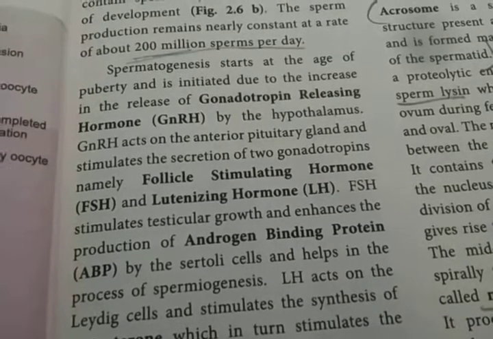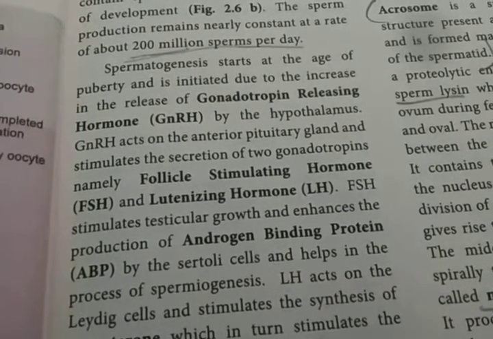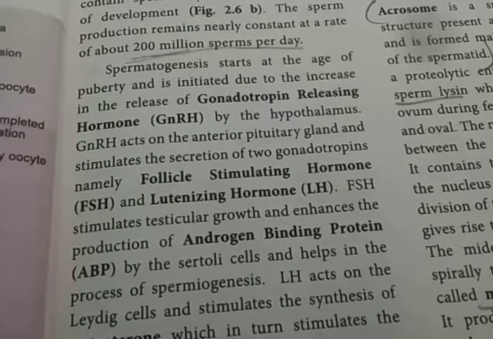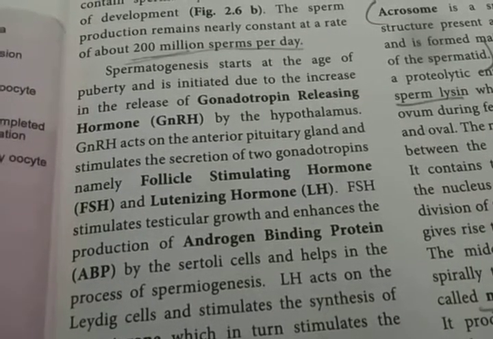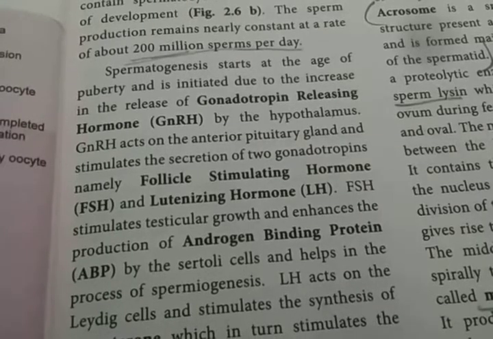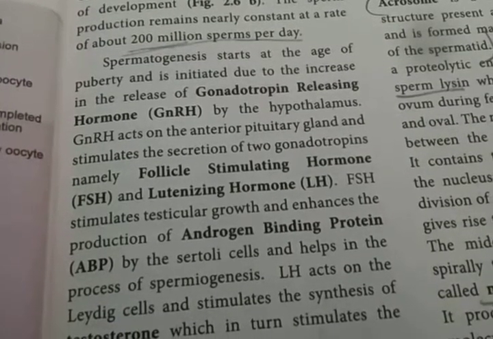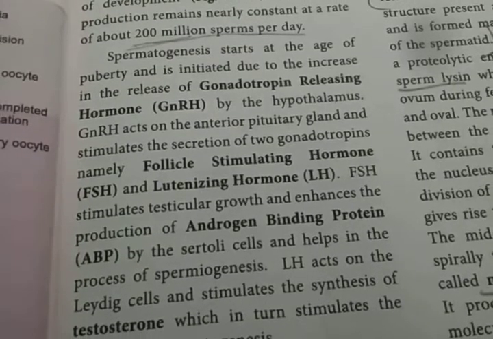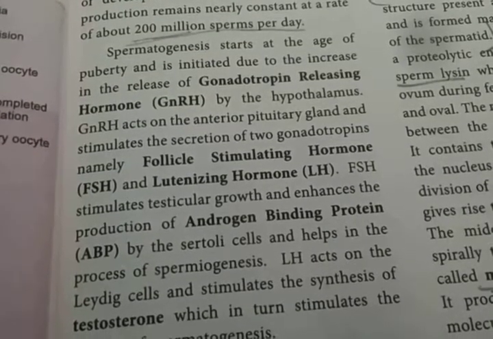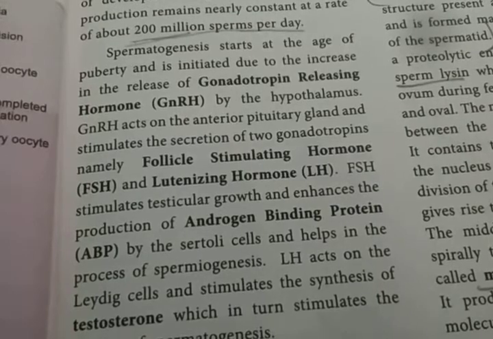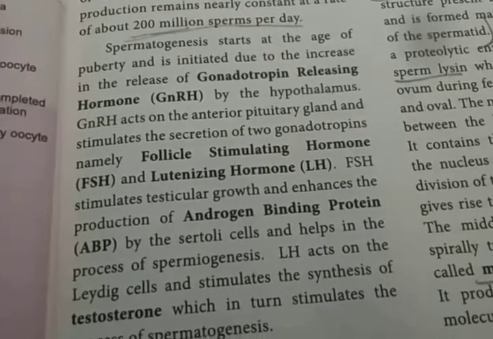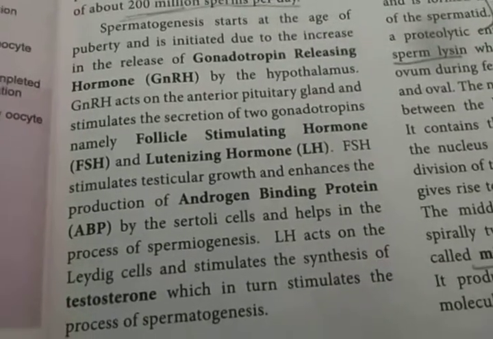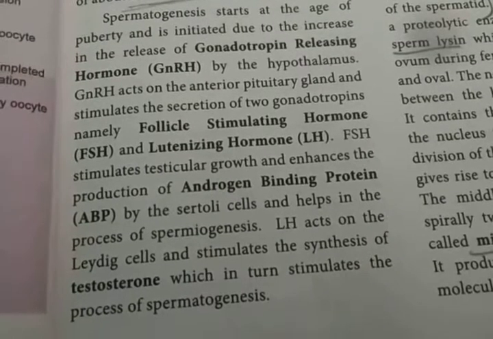Like that, gonadotropin releasing hormone is released by the hypothalamus. Gonads means reproductive organs, and that releasing hormone is released by the hypothalamus. That hormone goes and activates the anterior pituitary gland, and the pituitary gland is stimulated to secrete two gonadotrophins. The gonadotrophins are known as follicle stimulating hormone and luteinizing hormone.